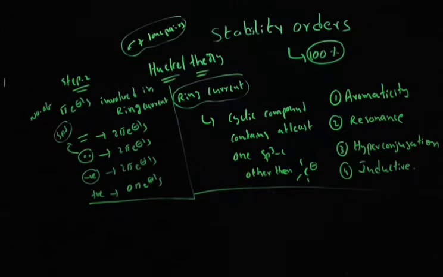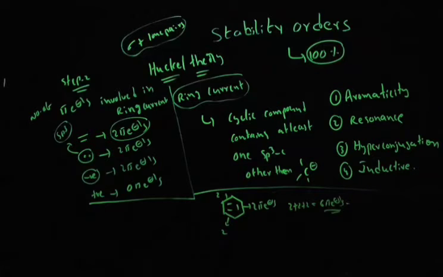For example, consider the benzene system. In benzene, we identify how many pi electrons are involved in the cyclic resonance. I said that if a double bond is there, you count 2 pi electrons. Here also a double bond is there, 2 pi electrons. The third double bond is also involved, again 2 pi electrons. Total how many pi electrons? Count 2 plus 2 plus 2, then you can see 6 pi electrons are involved in the ring current.